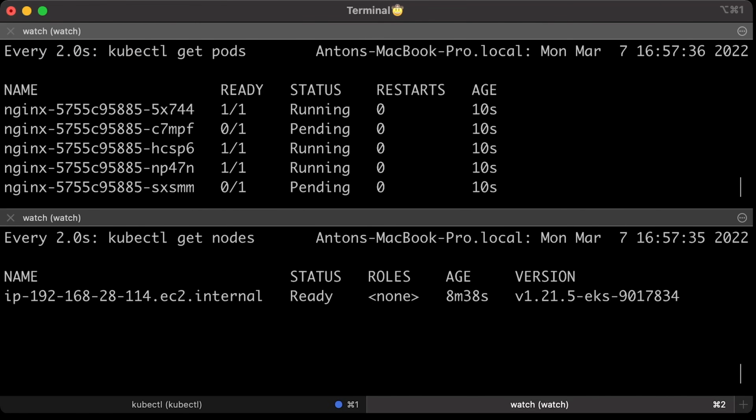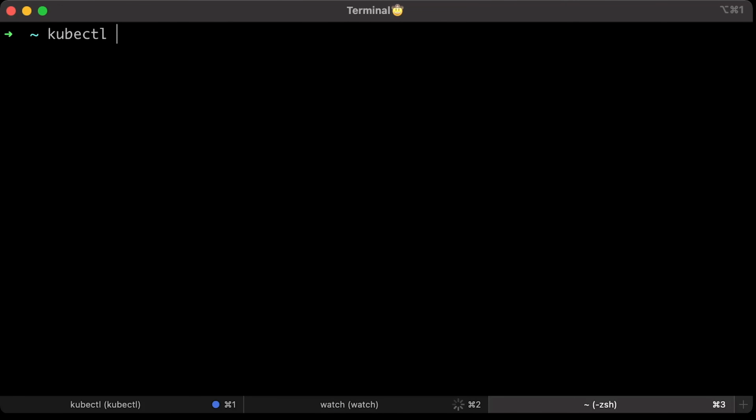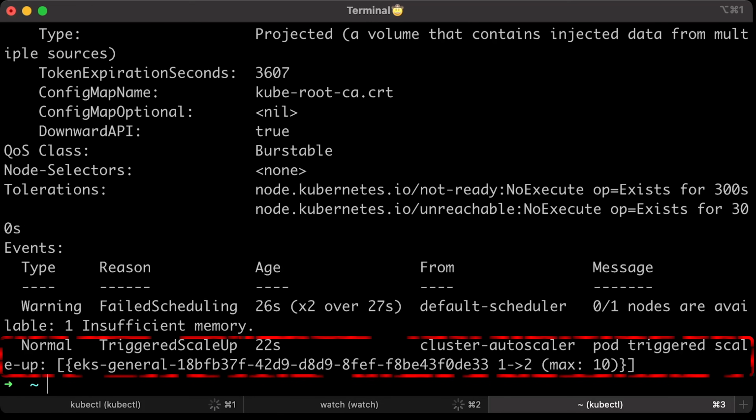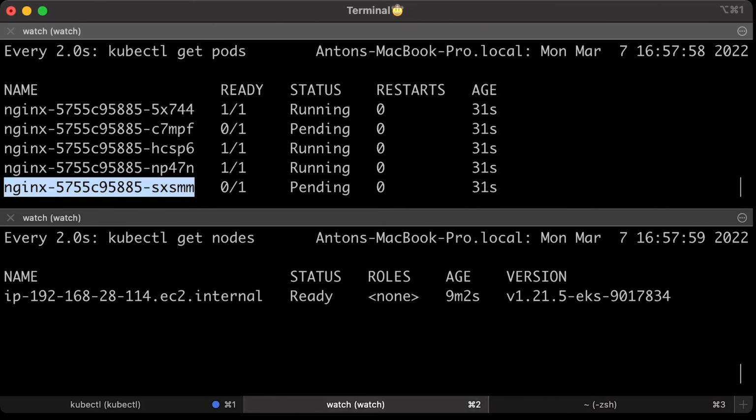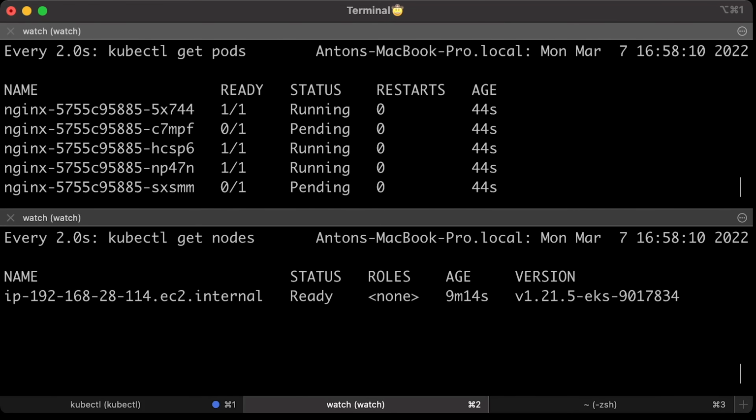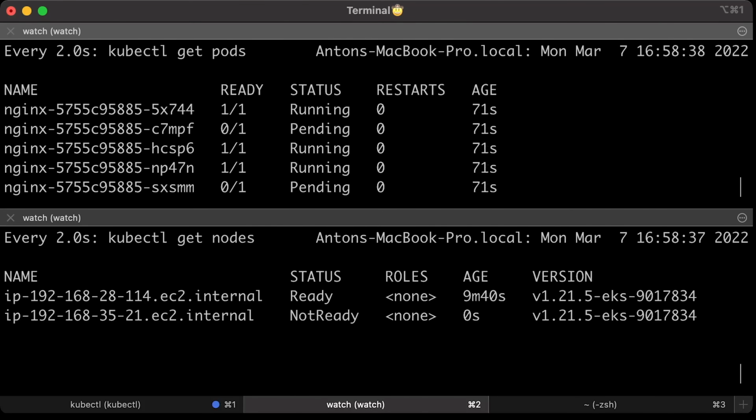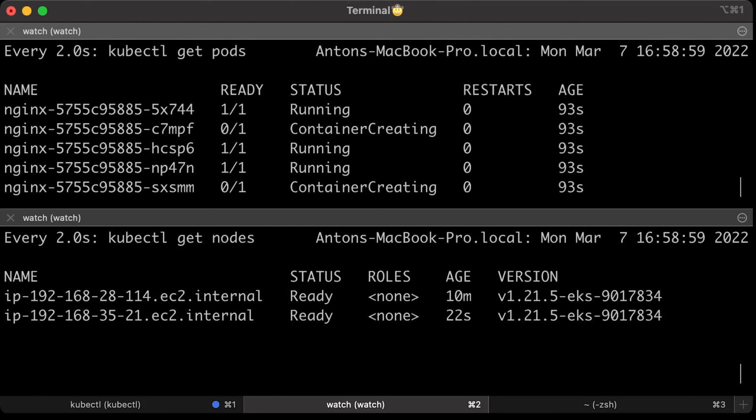We have a few pods in pending state because they don't have a place to be scheduled. You can describe one of the pods to check if it triggered Autoscaler. You can see the message pod triggered scale up. It's a good sign. Let's wait a little bit. In a few minutes you should see a new node joining the cluster which will allow pods to be scheduled. Now it's ready and pods will transition to running state in a few seconds.